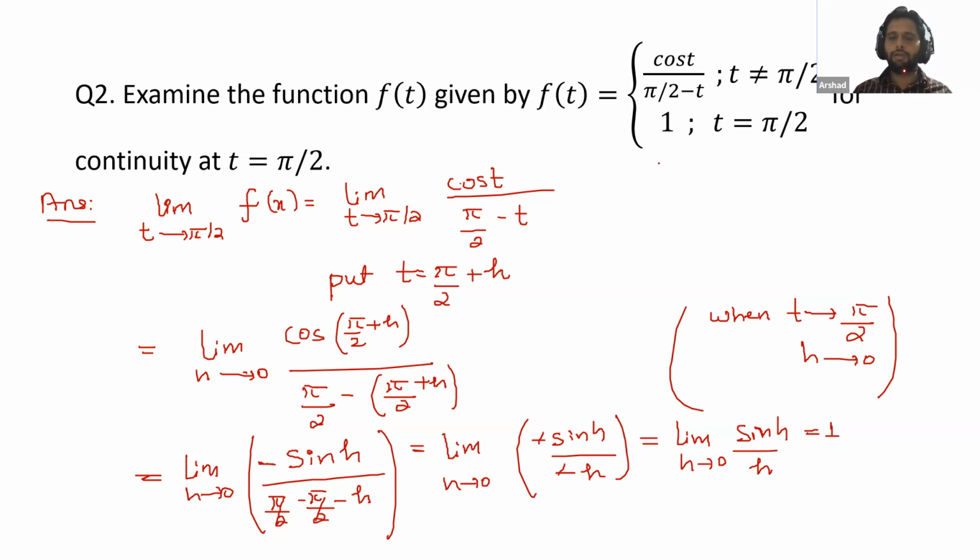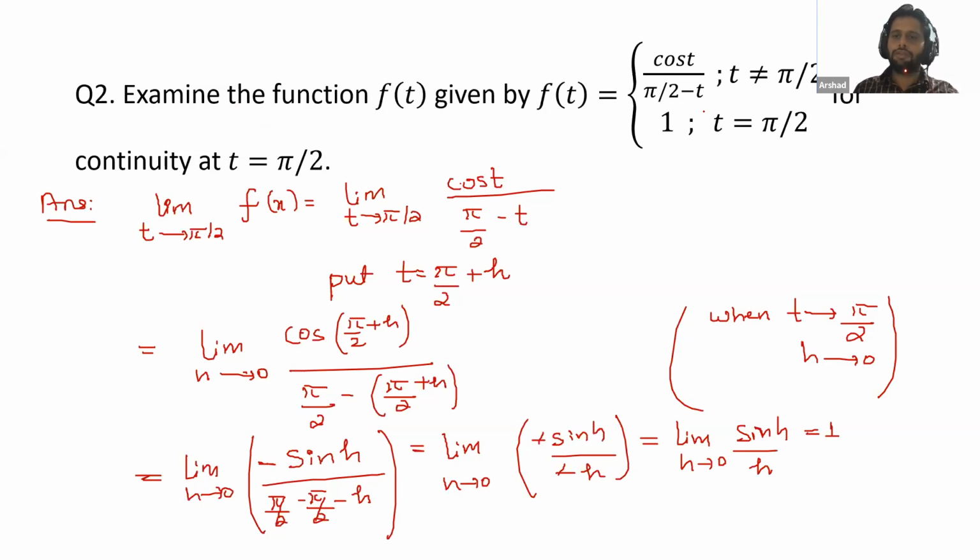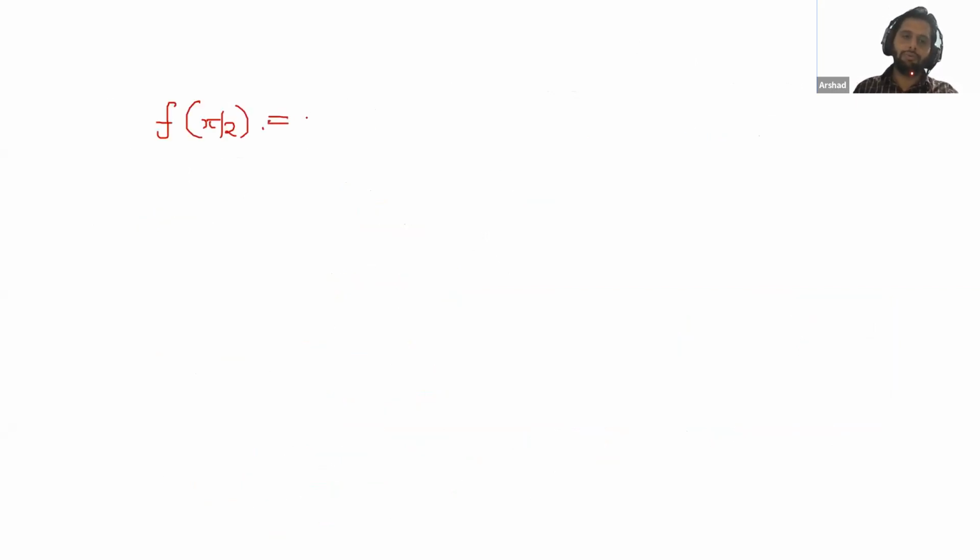Now, Nabil, I will answer your query. Let me complete this question. Now we will find out f(pi/2). So here we can say that t is equal to pi/2. This is 1, so f(pi/2) is equal to 1. So we can say that limit x tends to pi/2 of f(x) is equal to f(pi/2), and this is equal to 1.